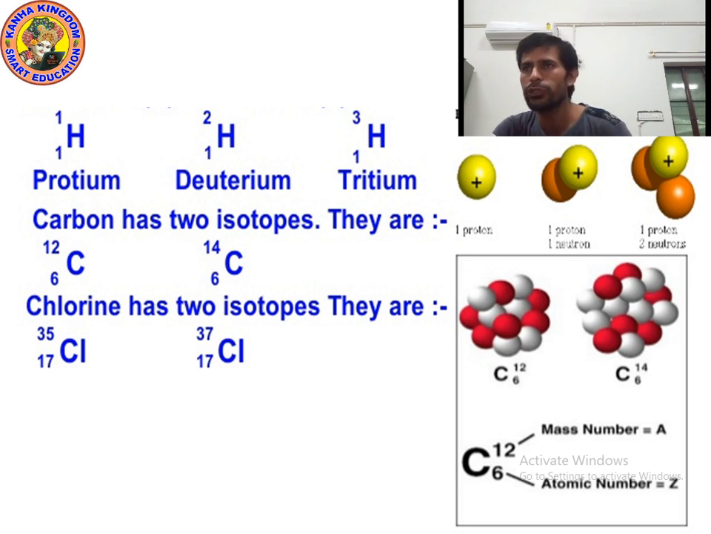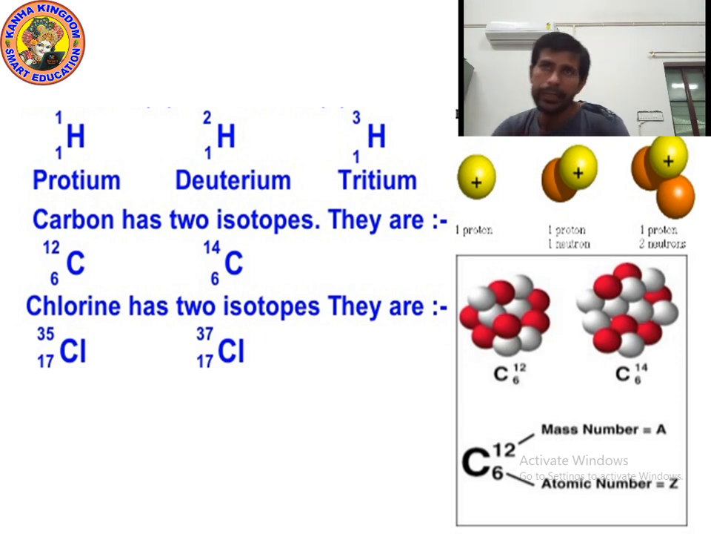Can you see the second one, 2 balls, orange plus yellow? Yes, it is deuterium. Can you see the last one, 3 balls? 1 yellow and 2 orange. It is tritium. It is showing the mass number which is 3.